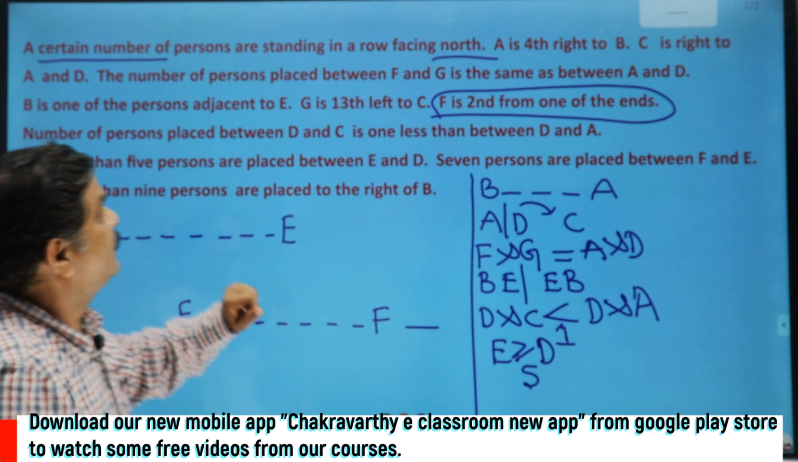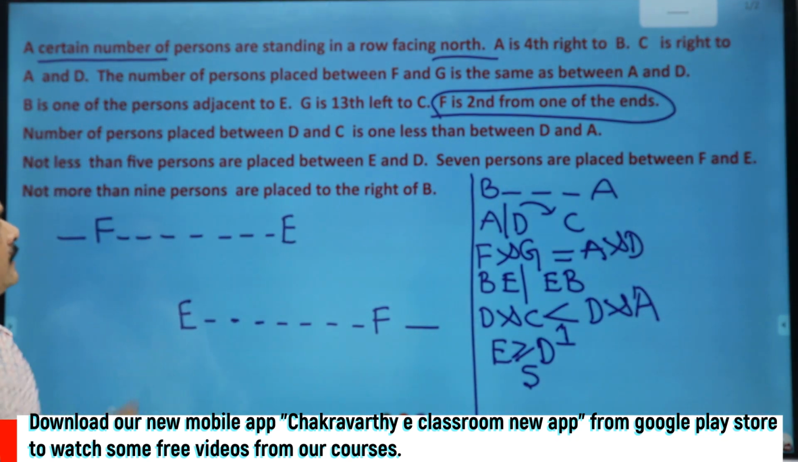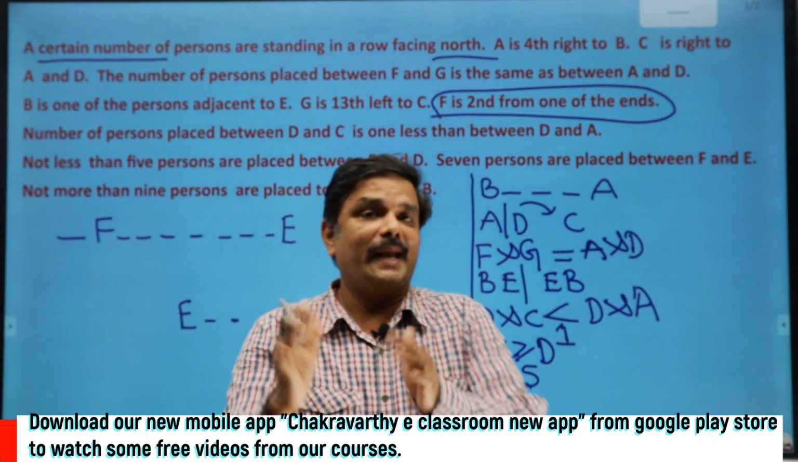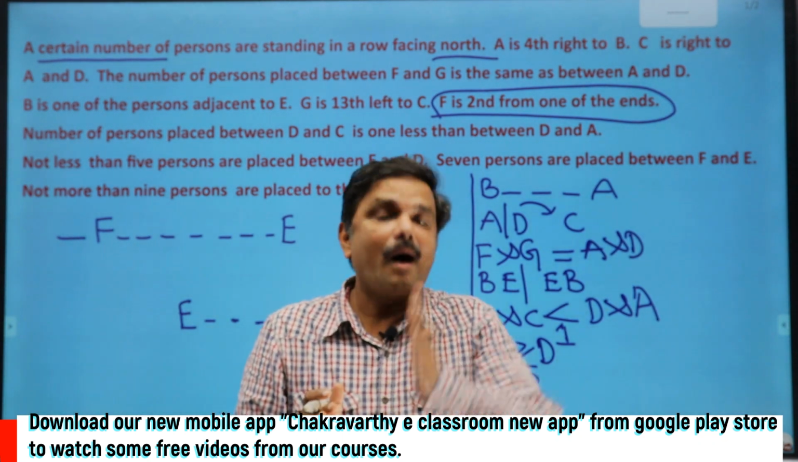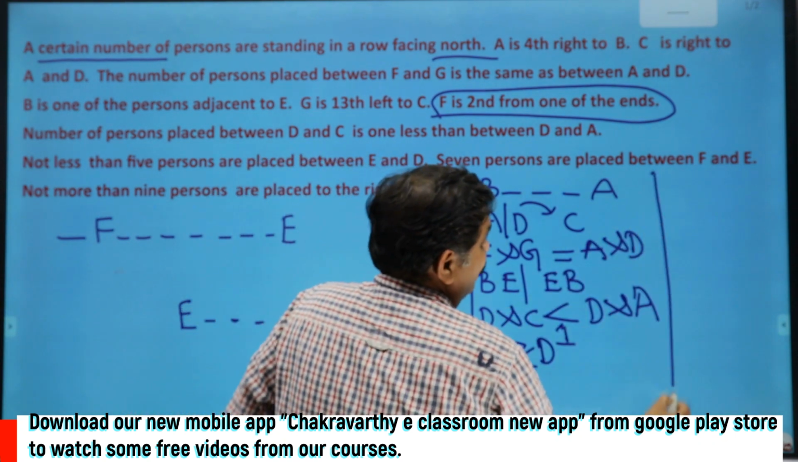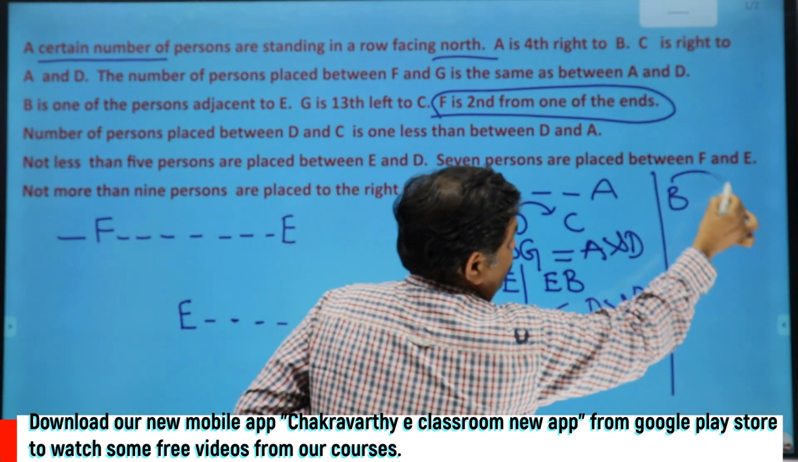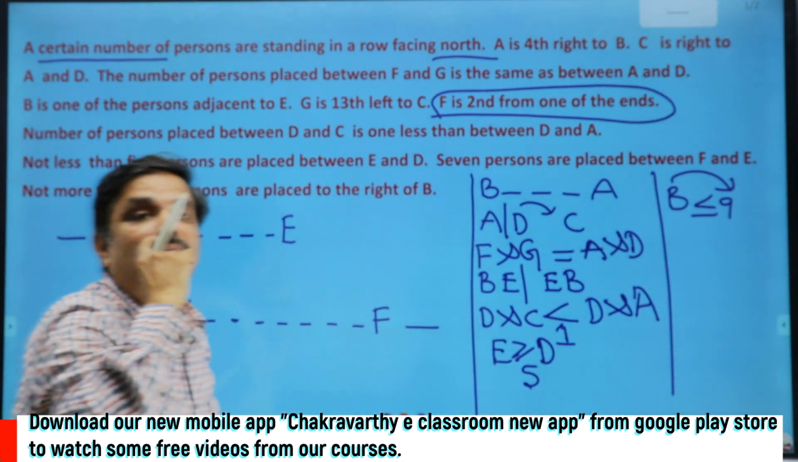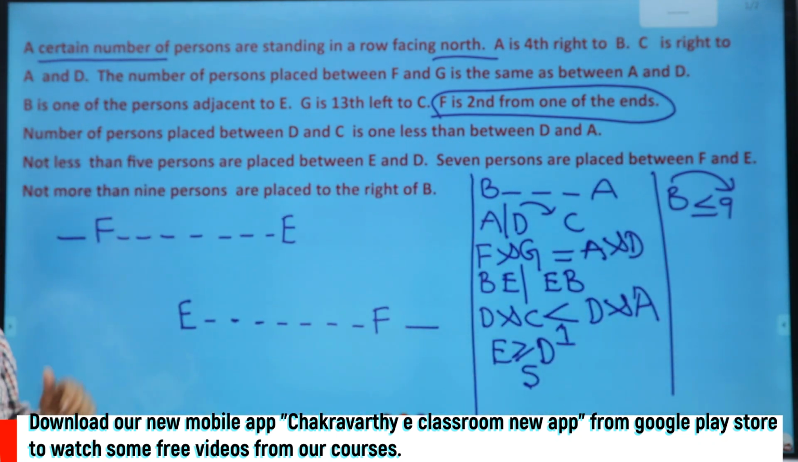Then go for the next information here. Not more than 9 persons are placed to the right of B. What do you mean by this one? Not more than 9 means less than or equal to 9. So I'm writing this one here. Not more than 9 persons are to the right of B, less than or equal to 9 to the right of B. This is the information they have given.